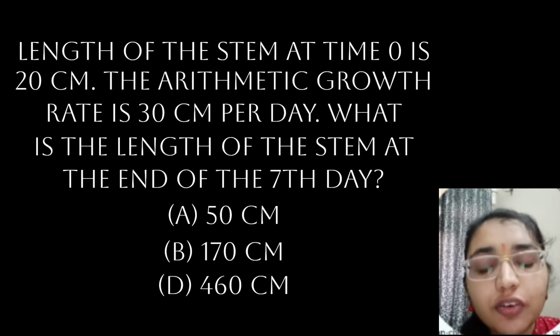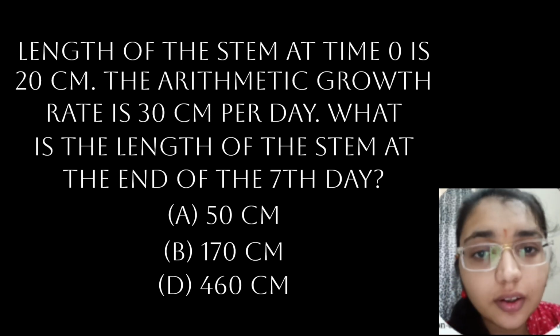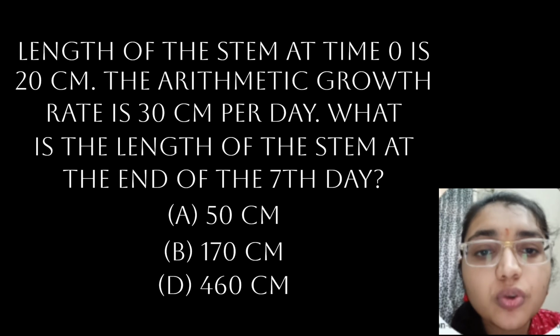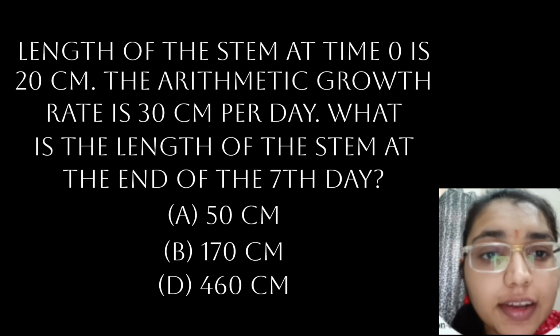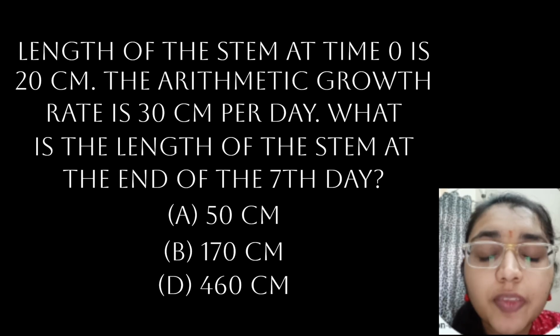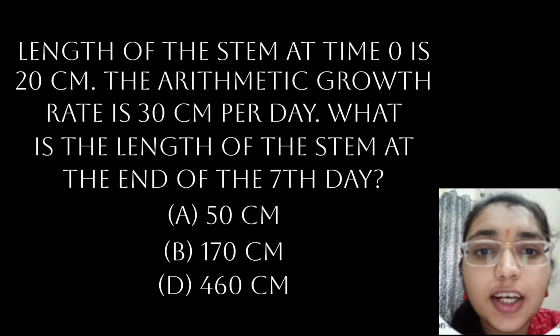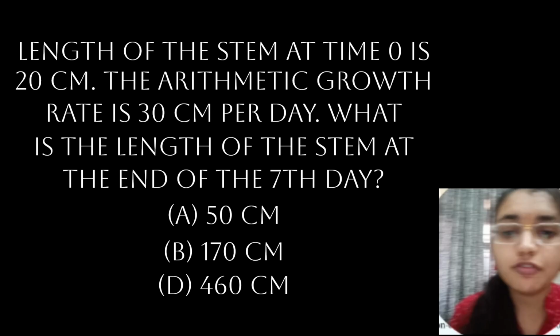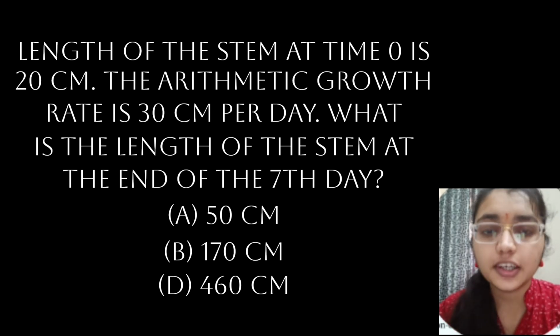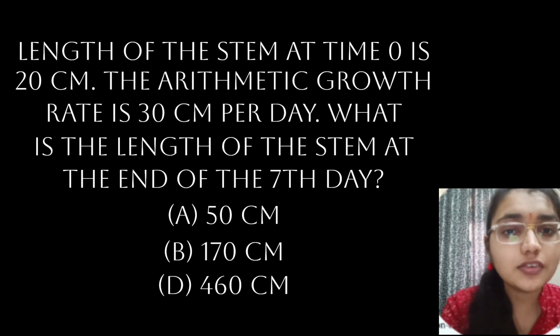Here we are going to find out the length of the stem at a given time. At time 0 it is 20 centimeters and the arithmetic growth rate is given as 30 centimeters per day. What is the length of the stem at the end of 7 days? We have four options and we have to tell which one is correct. So let's solve this question.